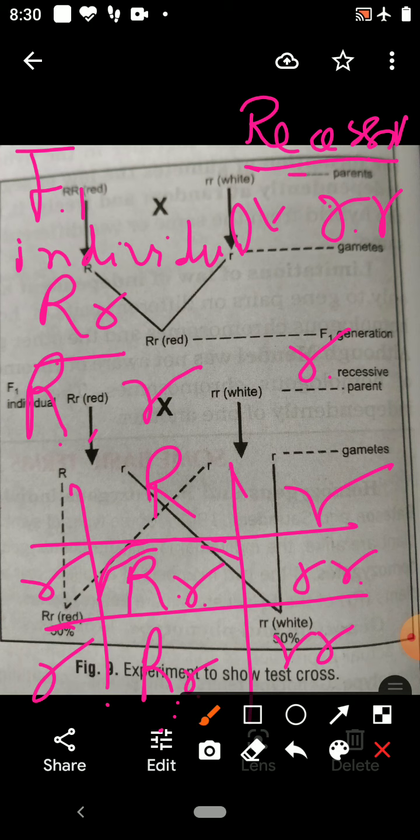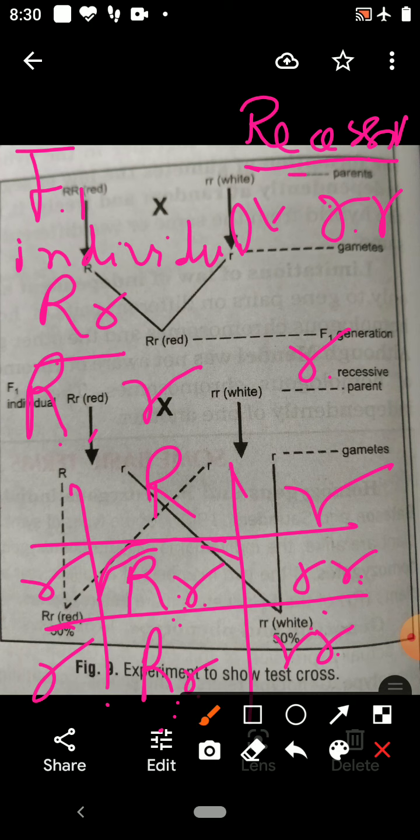But 50% are homozygous white. It means the phenotypic ratio is 1:1, 50% are red and 50% white. The genotype ratio is also 1:1. So this cross is called test cross.